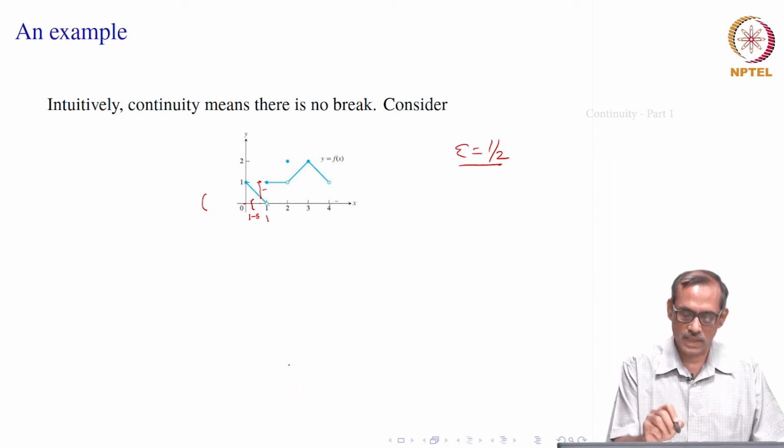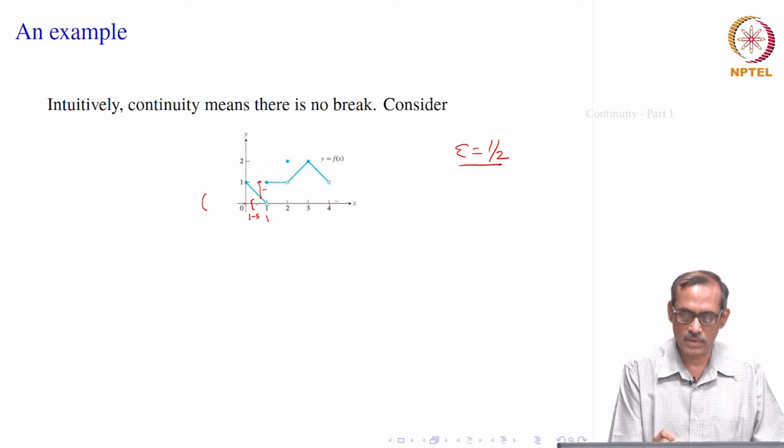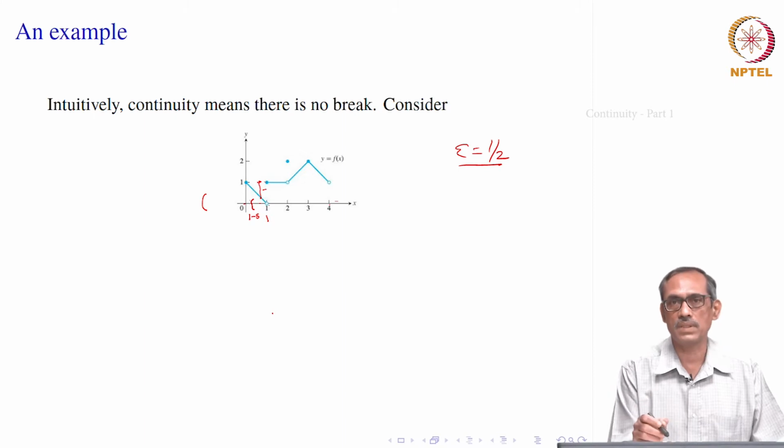So, when you take the negation of it, that this does not happen, then we have started with there exists one epsilon. So, we will say for every epsilon greater than 0, there exists a delta instead of for every delta now. Corresponding to each epsilon greater than 0, there is a delta, such that if I choose any point between 1 minus delta to 1, then the difference between them is always less than epsilon. That will give us the function having no break at 1. Here it is having a break, so the opposite is happening. So, that is how it will be going towards the formal definition of continuity.